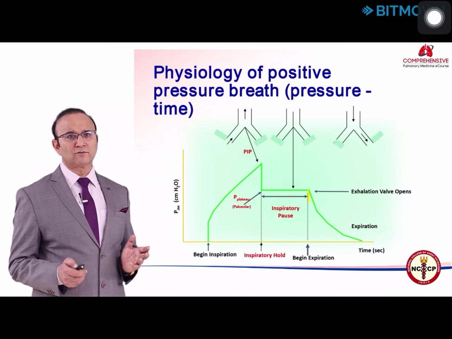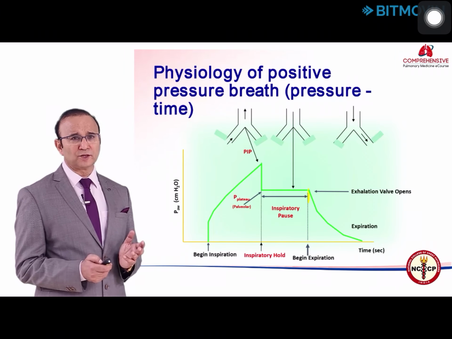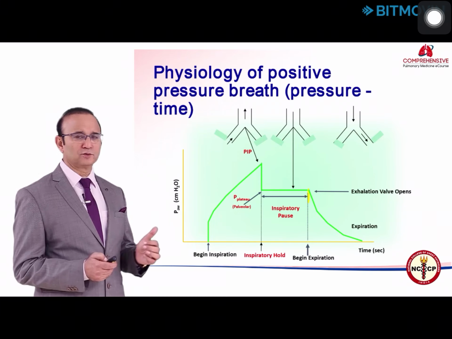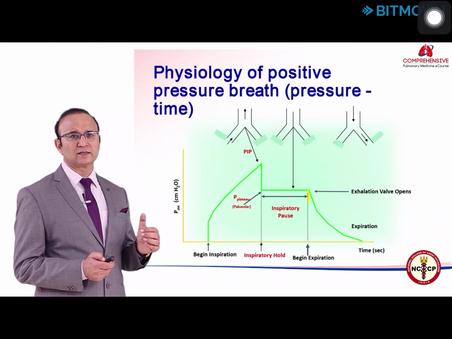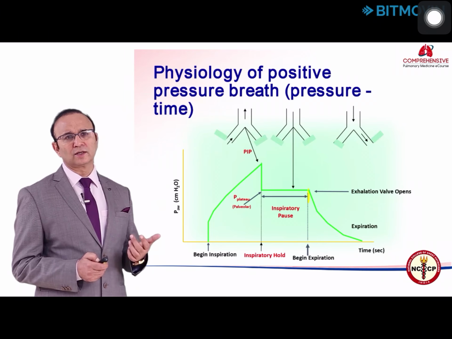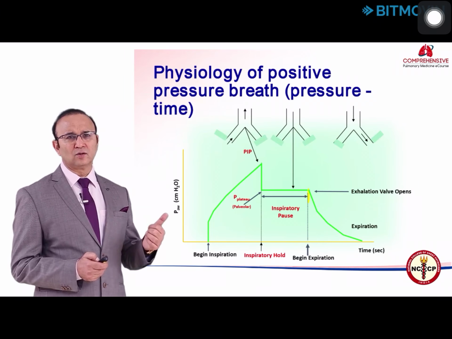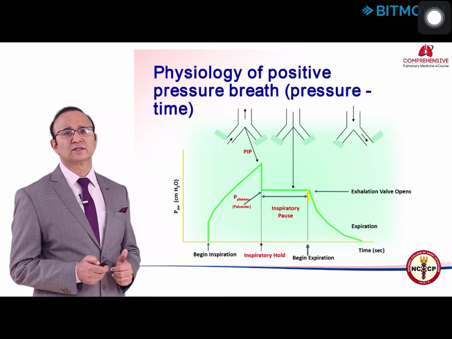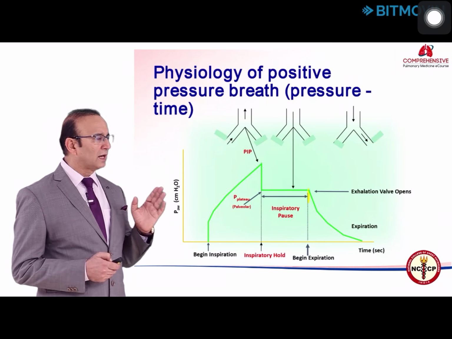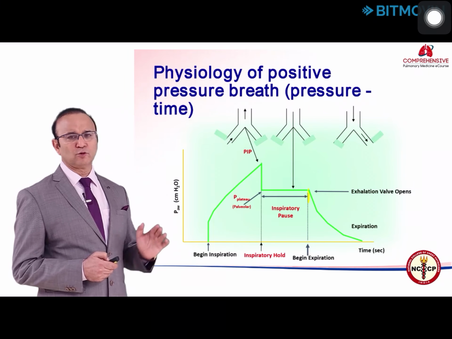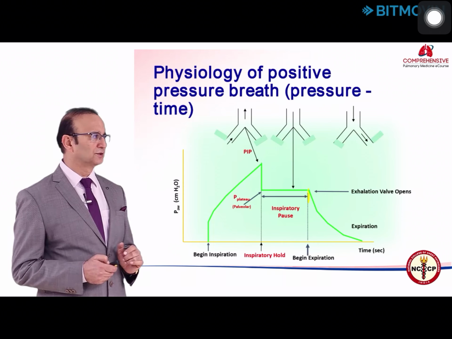In most modern ventilators, you can see the plateau pressure by using the control mark, the inflation hold, which you give for a few seconds, and you get the plateau pressure. And if it is not there, you can give 0.3 to 0.5 seconds of inflation hold or a pause, and you can see the plateau pressure. And now in the last diagram, you see the expiratory valve opens and then there is an expiration.